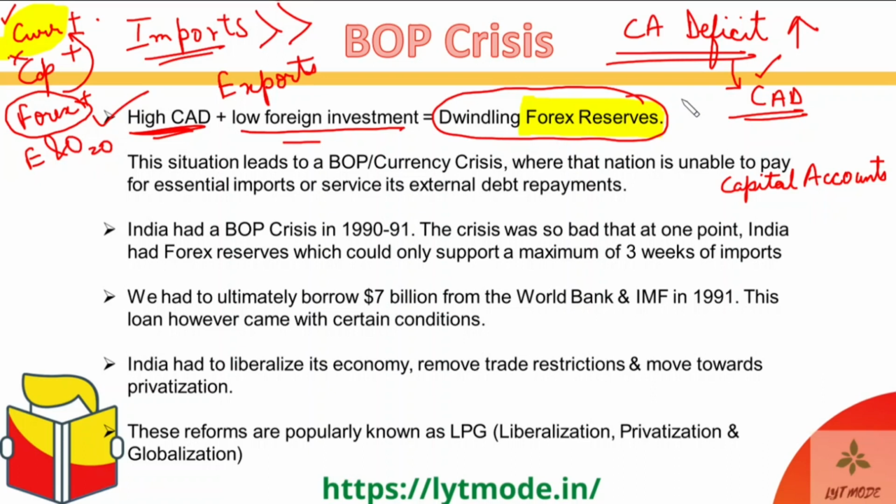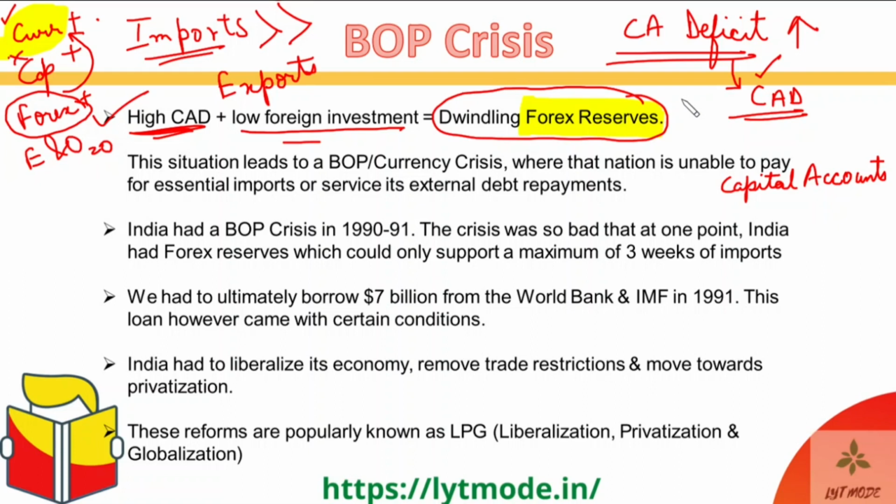Or if the imports were as basic as food, let's say rice, wheat, or any other food material which your country is not able to produce, then your people will start going hungry. If it is clothes, then your people will start going without clothes, or whatever it is, that thing will stop getting imported into your country, and that is when the economy will reach a point of disaster where there is no coming back, because now you don't have money to buy things and yet you need those things. So basically you don't have things and you are just starting to fall apart.